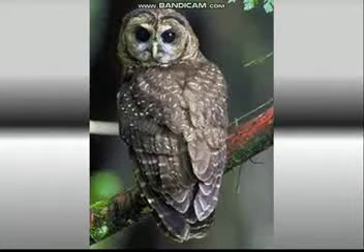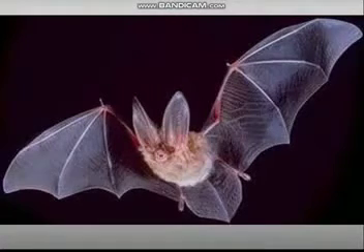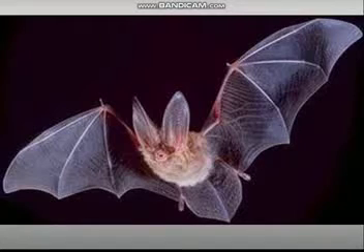Those animals that come out at night in search of food and water are called nocturnal animals. Some examples of nocturnal animals are owls, bats, moles, etc. They can see very well at night. During the daytime, these animals stay in their shelters. These animals only come out at night in search of food and water, so they are called nocturnal animals.